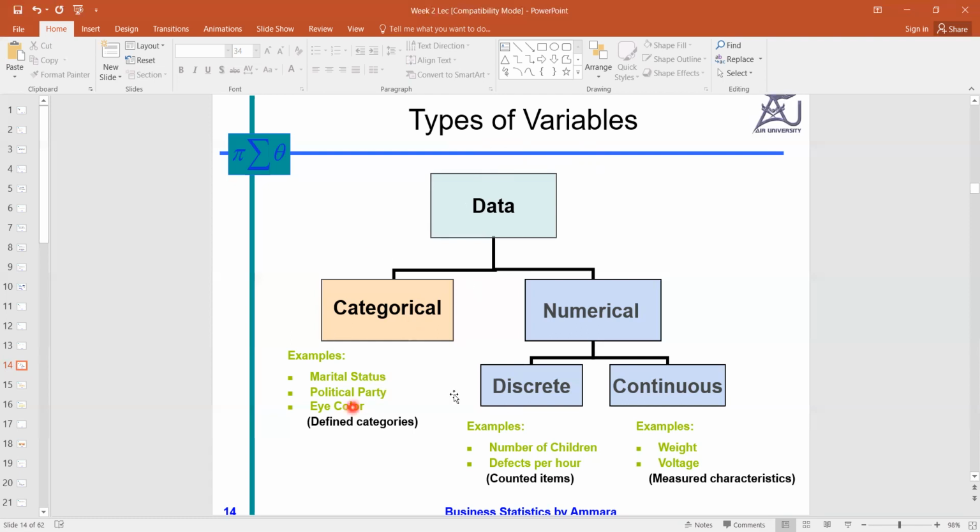After identifying it correctly, we will choose the different tools. We have different tools for categorical and different ones for numerical. We will discuss the details of these tools in our next lectures. In this video, we only discussed the types of variables, that are categorical and numerical. So this is all about the types of variables.